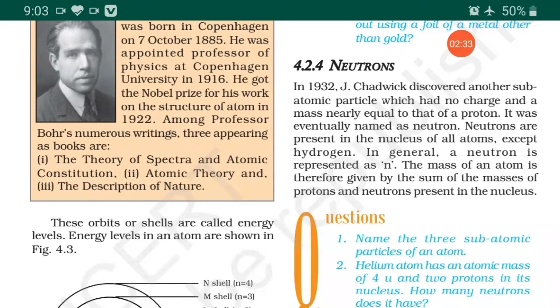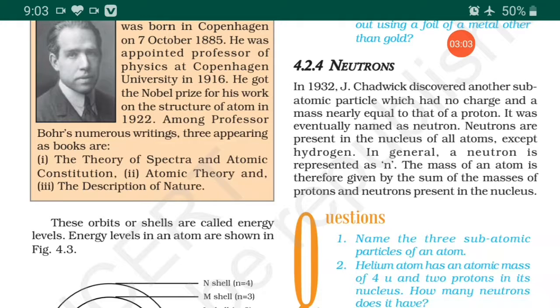As we know, after the discoveries of subatomic particles, electrons by Sir J.J. Thomson and proton by Goldstein, it was assumed in 1920 that there are only electrons and protons present in an atom. The mass of the atom is only due to the protons, as the mass of the electron was negligible.